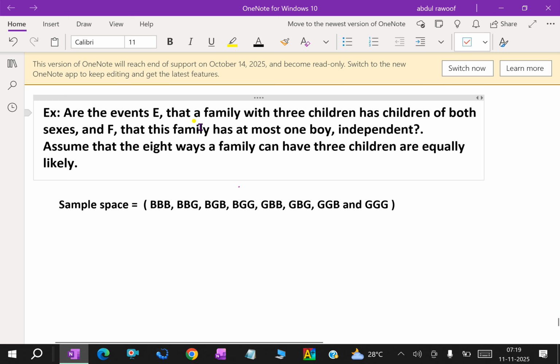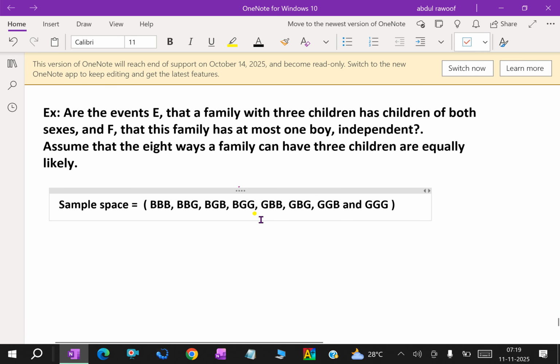Are these events independent or not? Assume that the 8 ways a family can have 3 children are equally likely. Now the sample space is 3 children in each family.